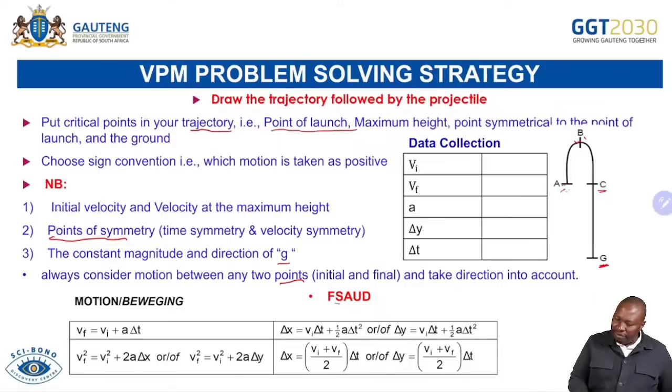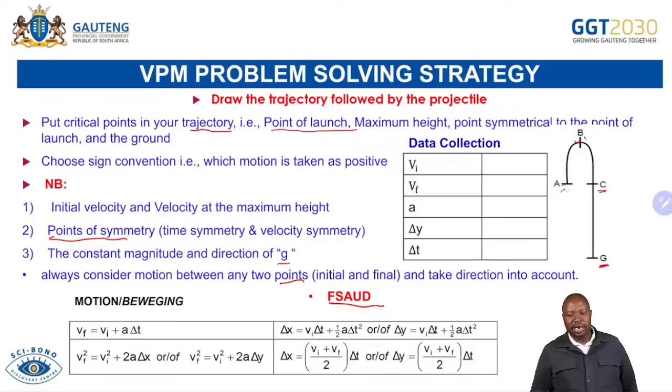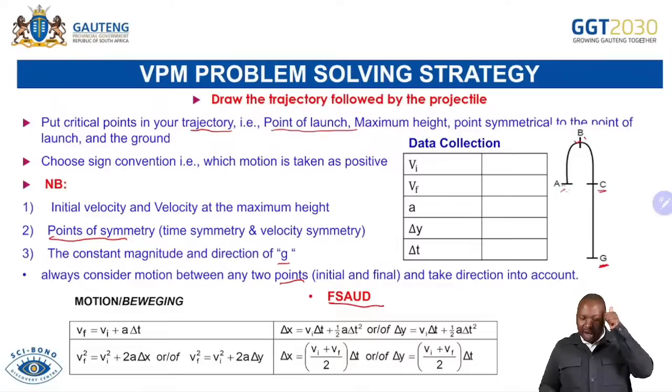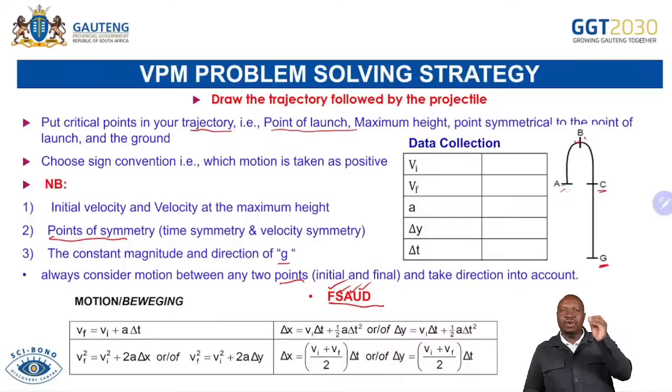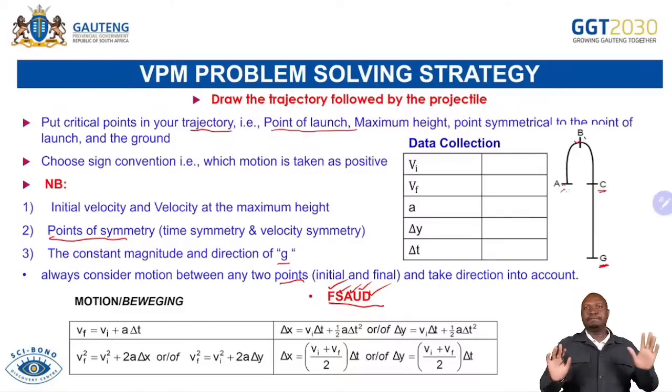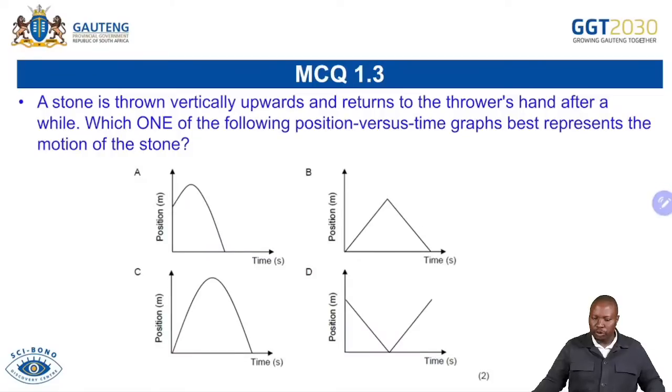And we are still emphasizing the FSAUT: after you have collected data, because the data will tell you which formula is correct, you will write the correct formula, you will substitute into that formula, you will write the answer, and your answer must go with the what? Correct SI unit. And if you are dealing with a vector, you will talk to the issue of direction. Please, let's not lose marks on those small mistakes of not utilizing that.